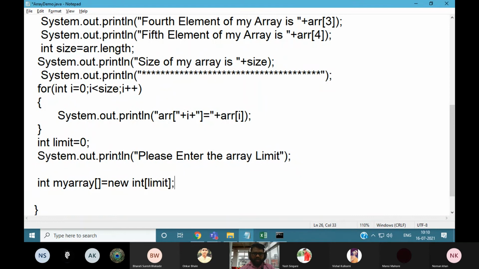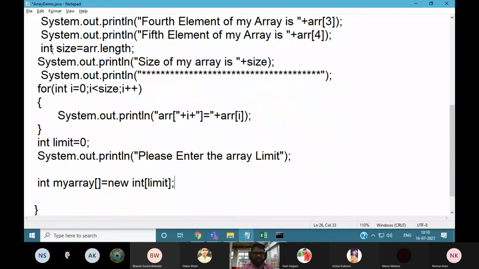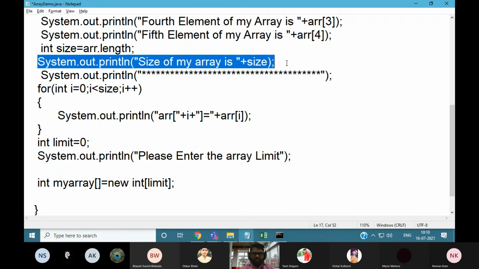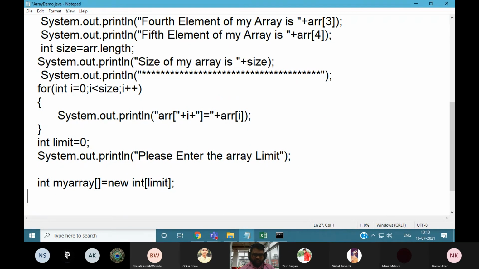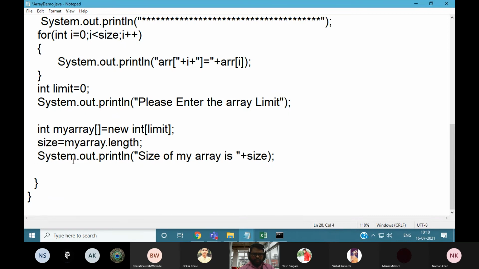We will check it by using this size variable. Here you print the statement, size of my array, my array dot length. Whatever the size, that size will be printed here as per the user requirement.